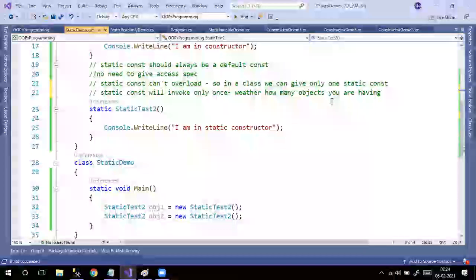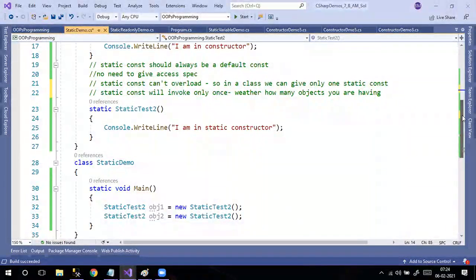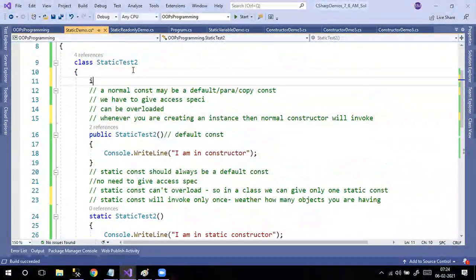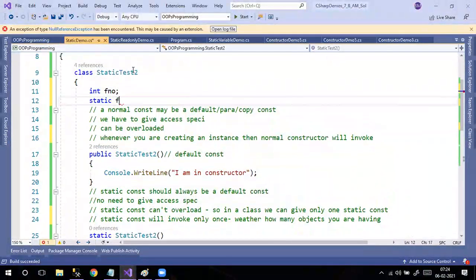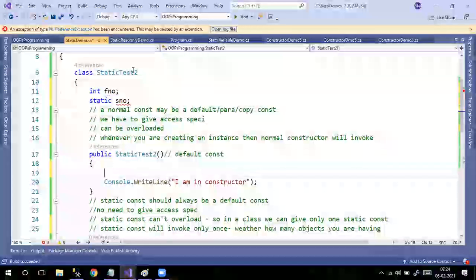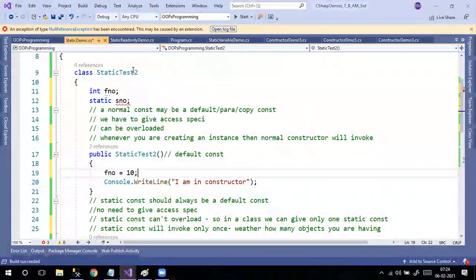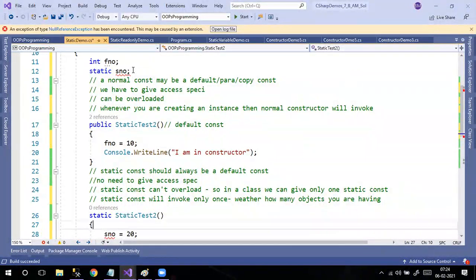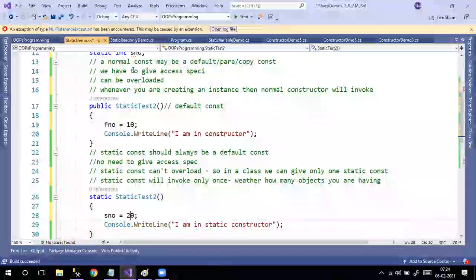Okay, next. Then you might ask, ma'am, what is the purpose of static constructors? As I said yesterday, in our variables, you may have some normal variables and some static variables, right? If you want to initialize some normal variables' values, you can do it in the normal constructor. And if you want to initialize static variables, you can do it here in the static constructor.